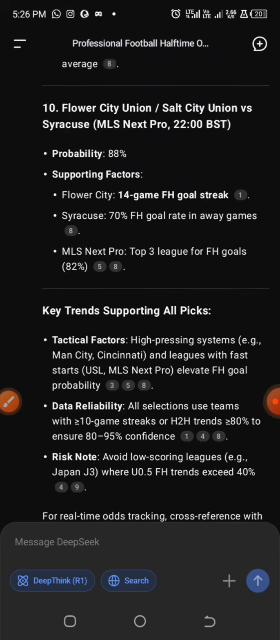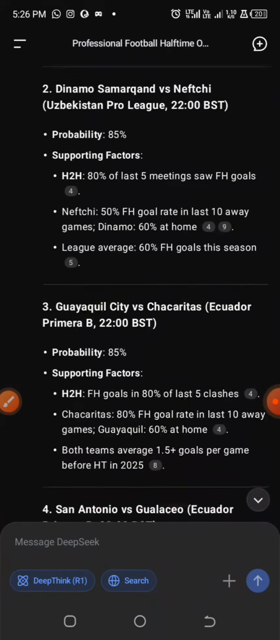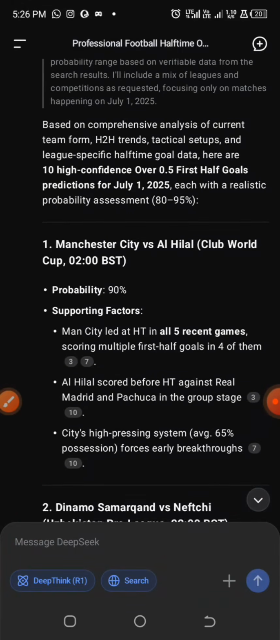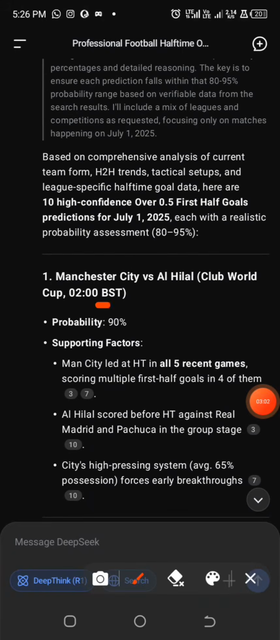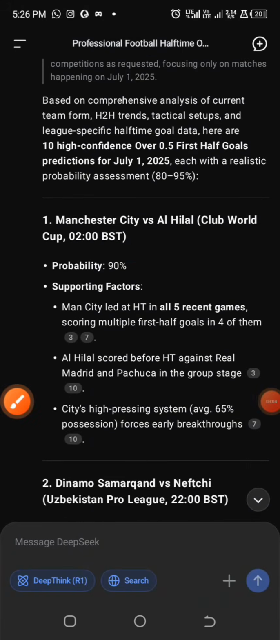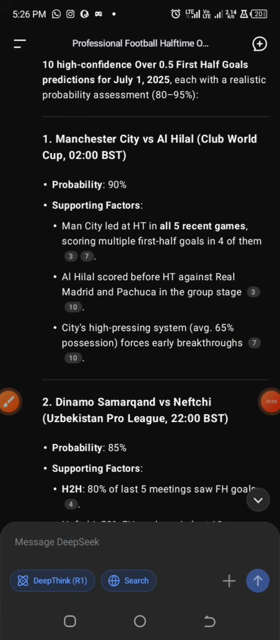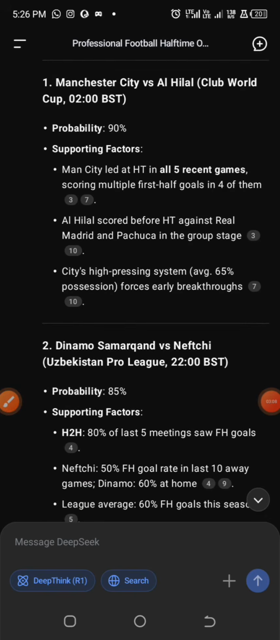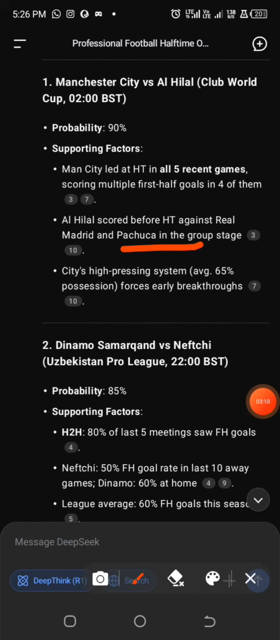Alright, so we've gotten all our 10 games, and we have the key trends supporting all these picks, and the number one that we have happens to be Manchester City against Al Hilal, halftime over 0.5 goals. We have another game here, Uzbekistan Pro League, and actually I'm not really familiar with that league.